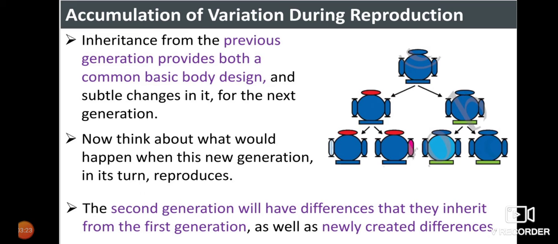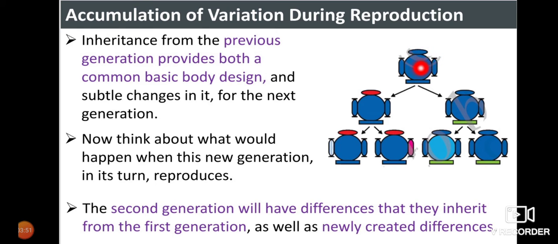Accumulation of variation during reproduction: we know that during reproduction we can find a number of variations. Inheritance from the previous generation provides both a common basic body design and subtle changes in it for the next generation. Now think about what would happen when this new generation in turn reproduces. For example, this is the first generation.